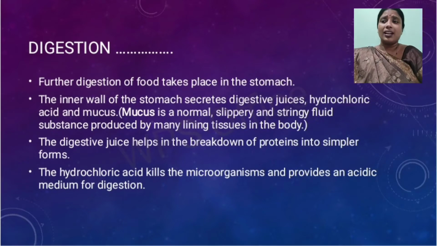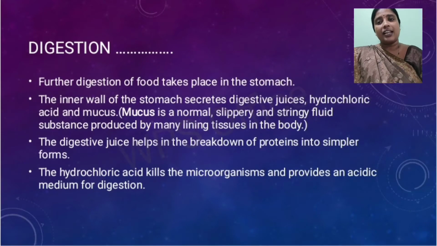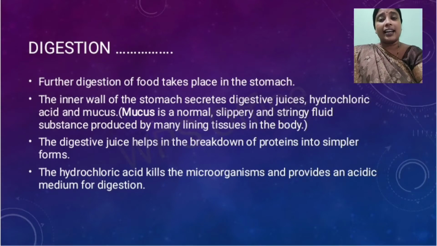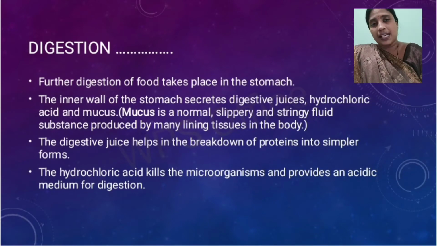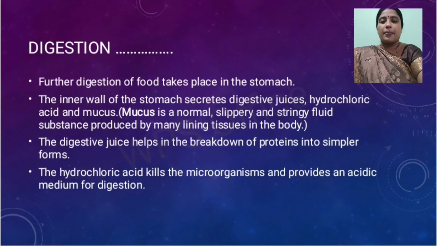Next, the hydrochloric acid, which is secreted in the stomach, has an acidic nature that kills the microorganisms and provides a suitable environment for digestion. As we know, acidic nature is not favorable for microorganisms. That is why these harmful microorganisms get killed by the hydrochloric acid secreted in the stomach.